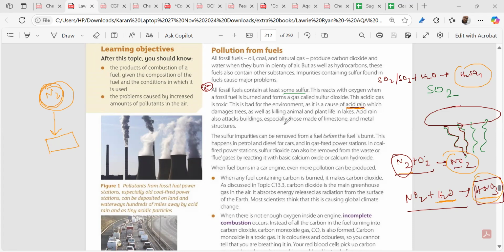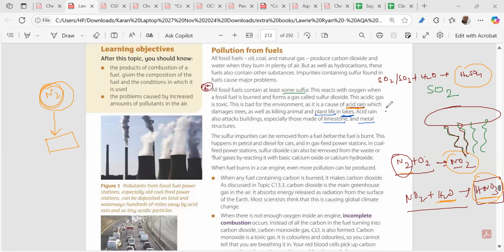What is harmful? This acid rain destroys limestone structures, metal structures, railway lines, and railway coaches. Mainly, it affects the lakes and plant life; the roots get killed.